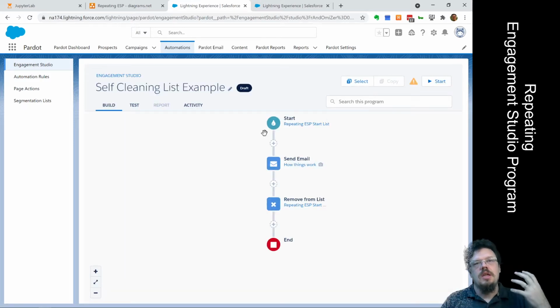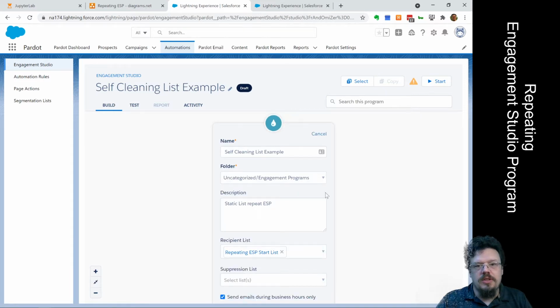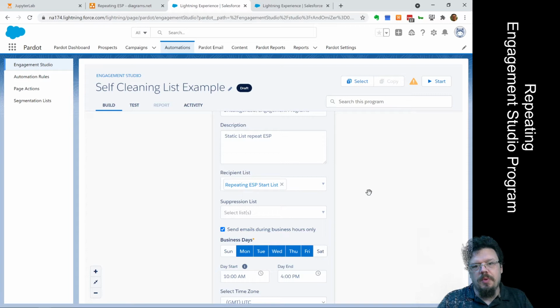This is a static list that the Engagement Studio program looks at, right? So this is the repeating Engagement Studio start list. Completion actions on forms, custom redirects, page actions, whatever files, will add a prospect to this list to be processed in this Engagement Studio program.